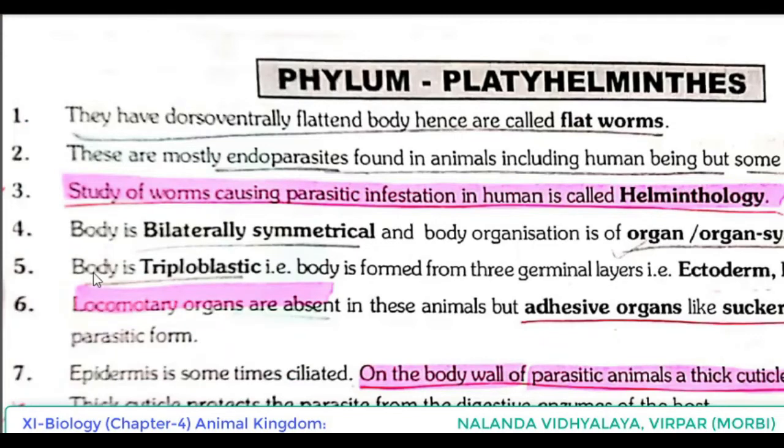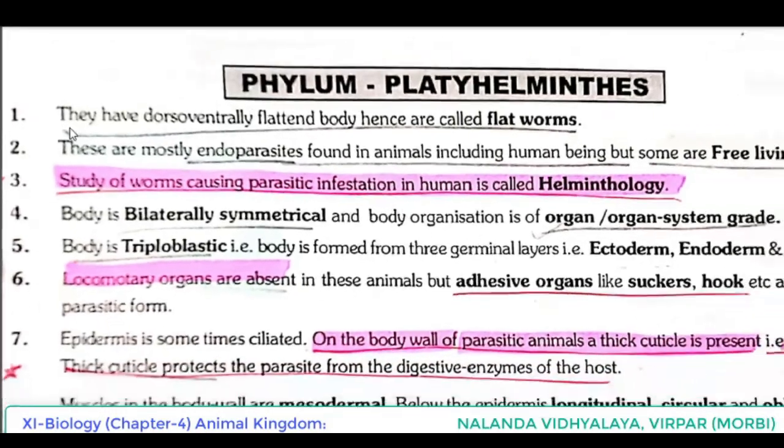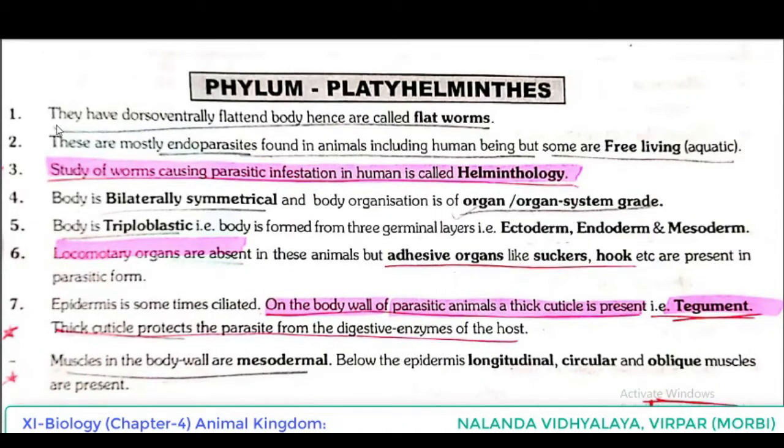Okay, now let's see some points from the material. Please all of you take out page number 17. Let's start. Phylum Platyhelminthes. First point. They have a dorsoventrally flattened body, hence are called flatworms. These are mostly endoparasites found in animals including human beings, but some are free living. Study of worms causing parasitic infestation in humans is called helminthology.